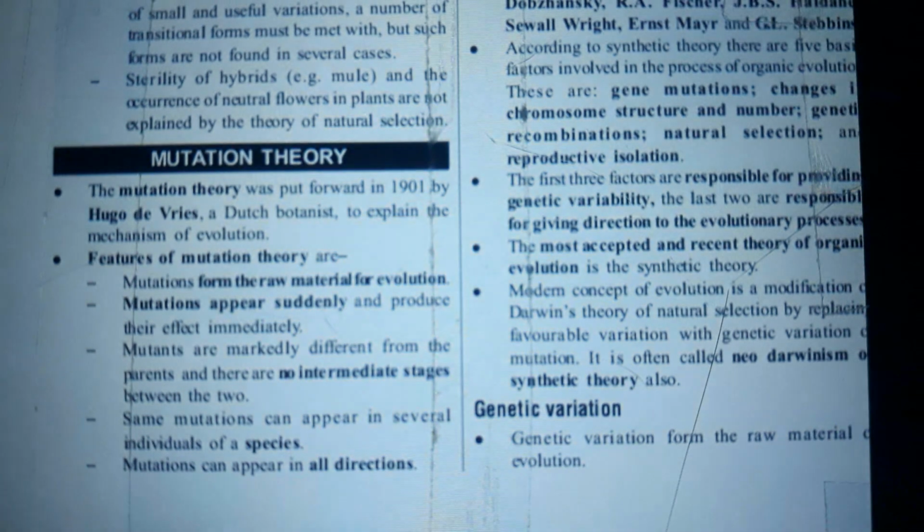Modern concept of evolution is a modification of Darwin's theory. Genetic variations form the raw material for evolution.